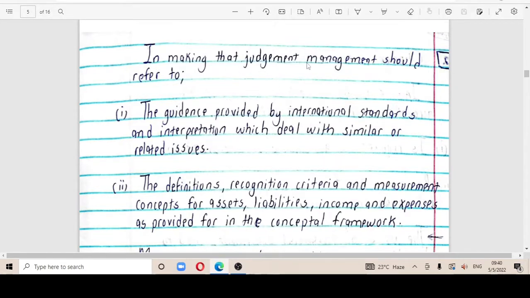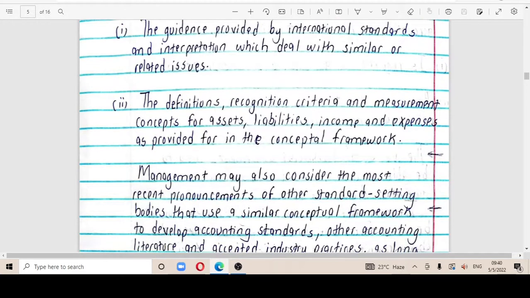In making this judgment, management should refer to the guidance provided by the international standards and interpretations which deal with similar or related issues. It should also refer to the definitions, recognition criteria, and measurement concepts for assets, liabilities, income, and expenses as provided for in the conceptual framework.